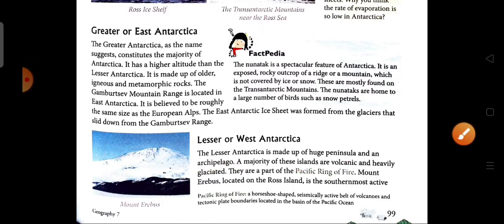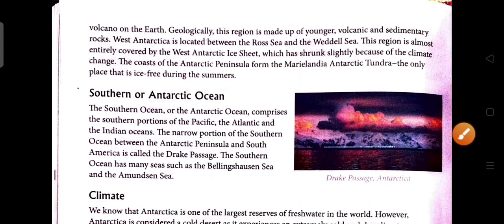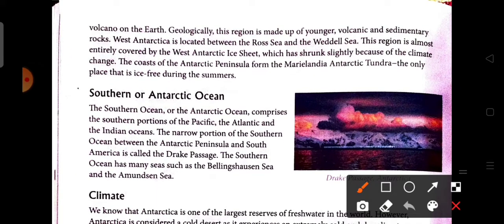Mount Erebus, located on Ross Island, is the southernmost active volcano on the earth. Geologically, this region is made up of younger volcanic and sedimentary rock. Western Antarctica is located between the Ross and the Weddell Sea.